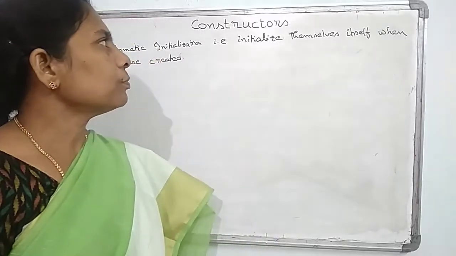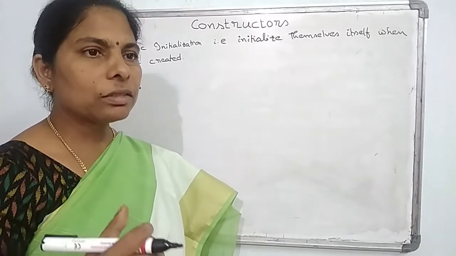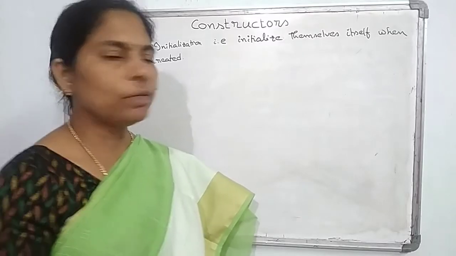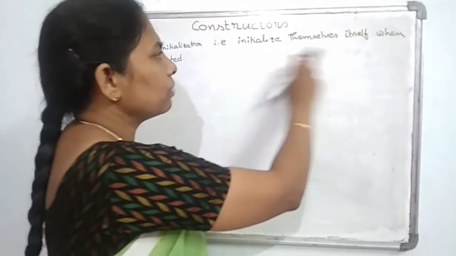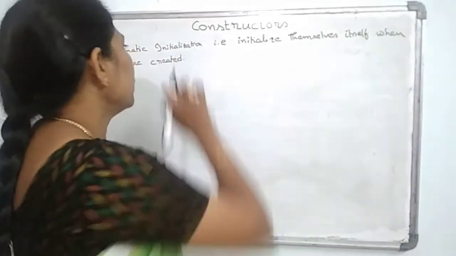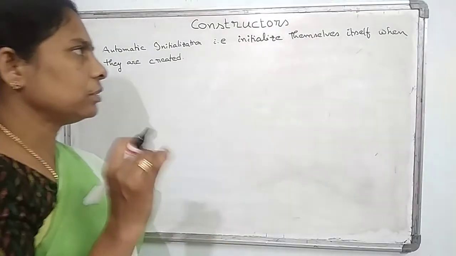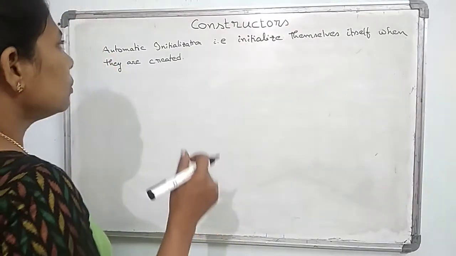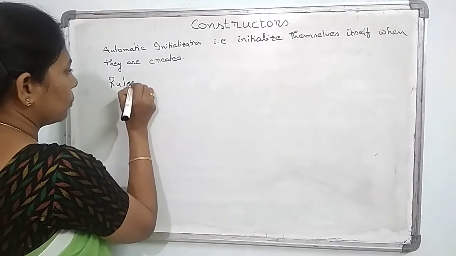Constructors mean that whenever objects are created, at the time of creation they can automatically initialize those values. So they automatically initialize themselves when they are created. Whenever the object is created, they can initialize this. If you are using constructors, you must follow some rules.